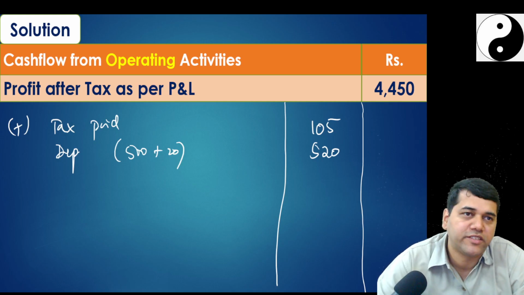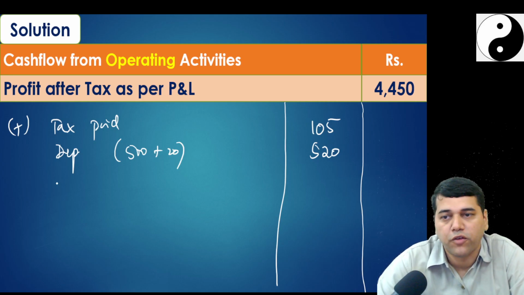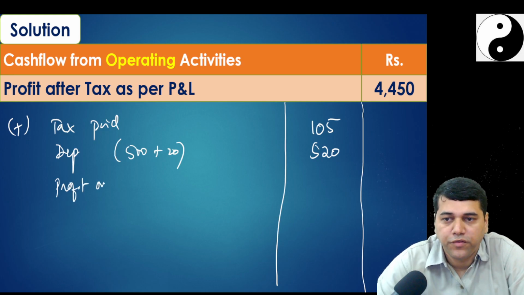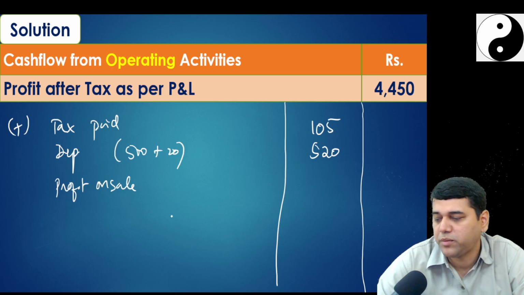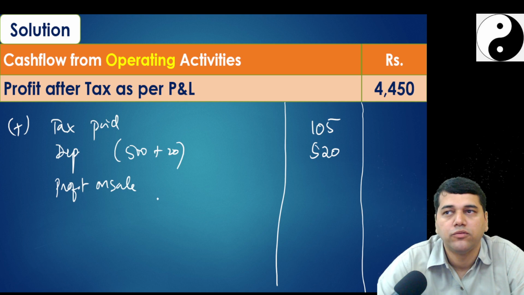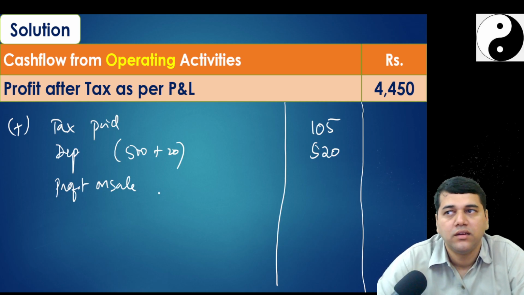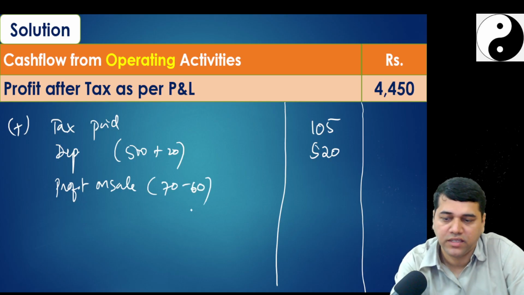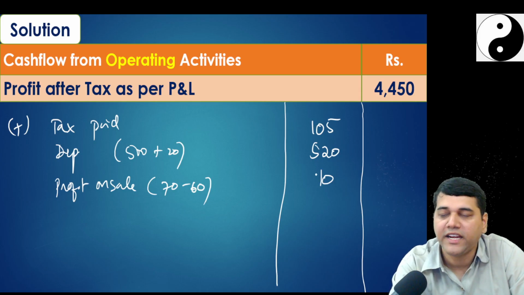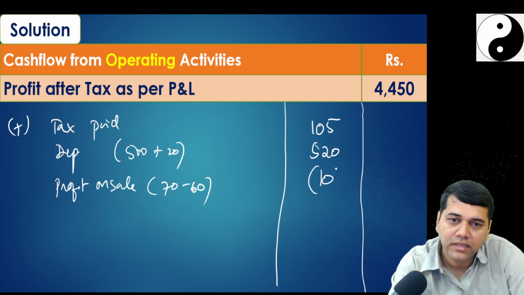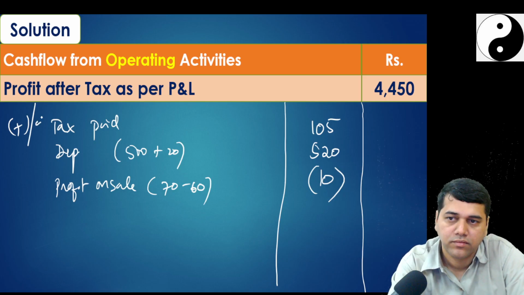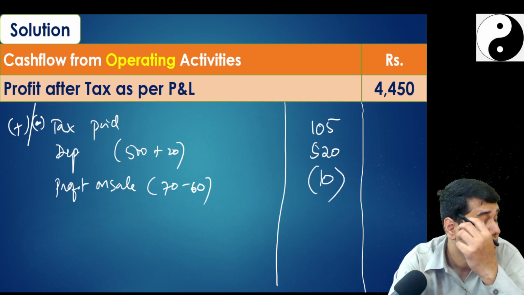Is there any non-cash expenses other than this? Which is there? Okay, profit on sale. How much is my profit on sale? What is your sale value? Bank account debit is 70, to asset 60, to P&L 10. So 70 minus 60, 10 is what? Added or deducted? Deduct. So I'll write plus or minus.